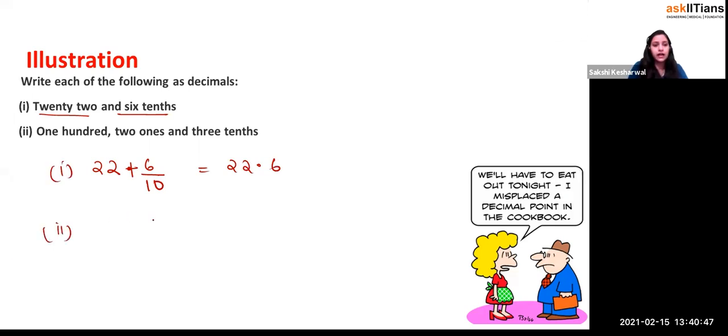Question number 2 says 100, 2 ones and 3 tenths, right? So it means 100, 2 ones, plus 3 tenths. Oh, I wrote 102 ones. Oh my goodness, I wrote one. It says 102 plus 3 by 10, which is equal to 102.3, right?